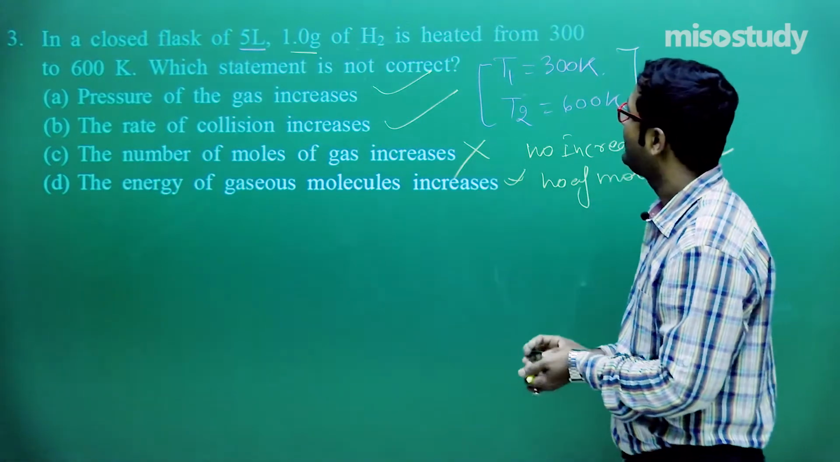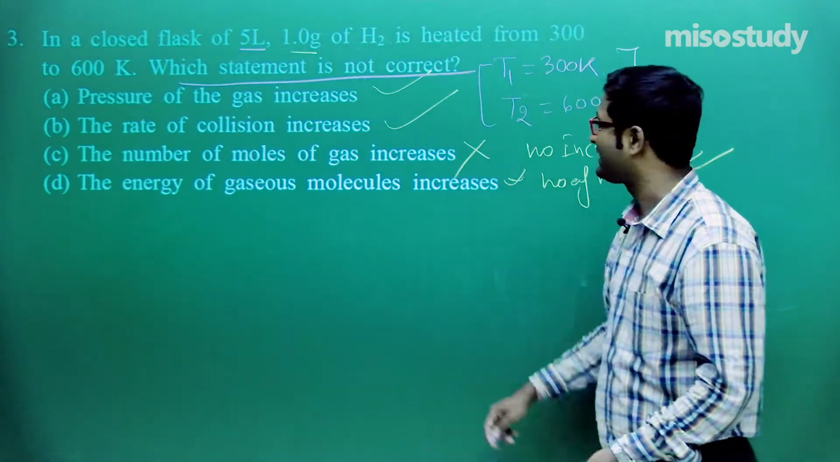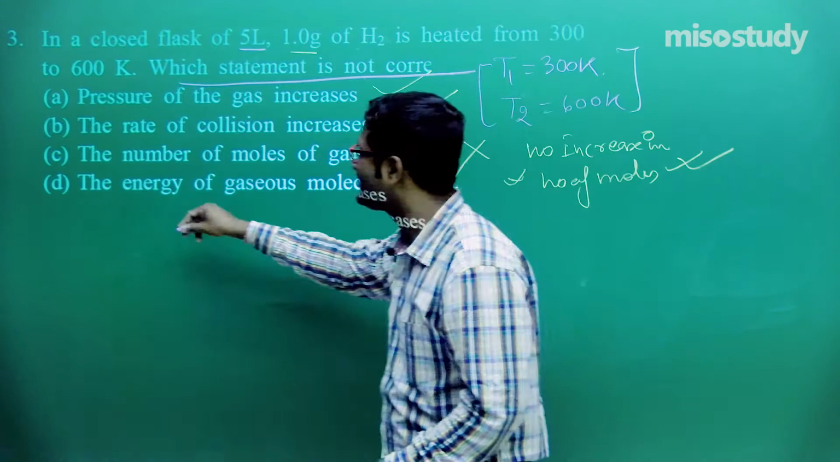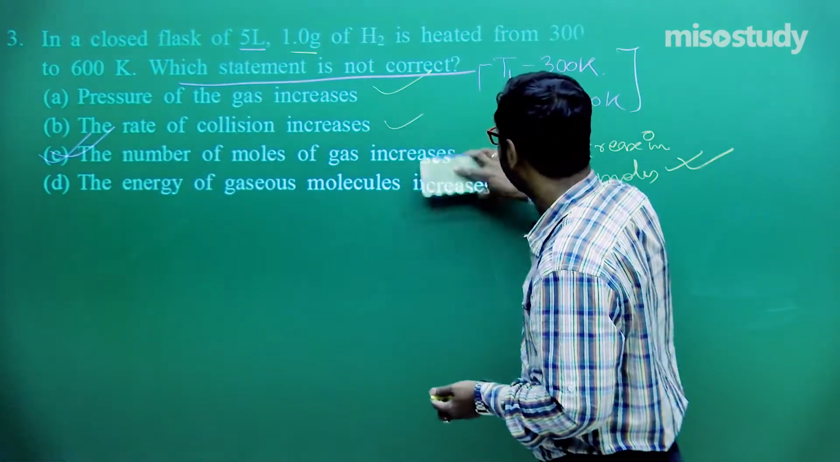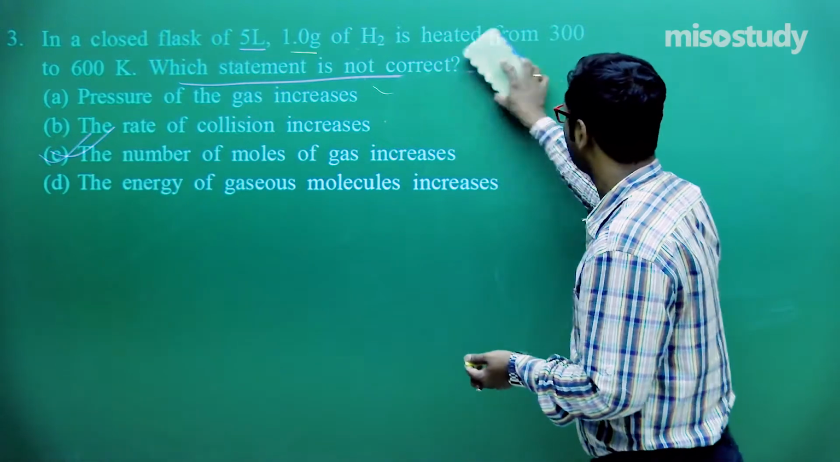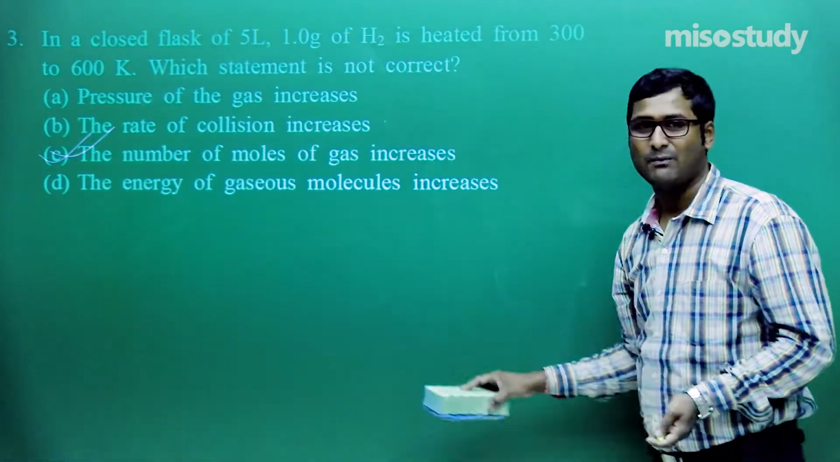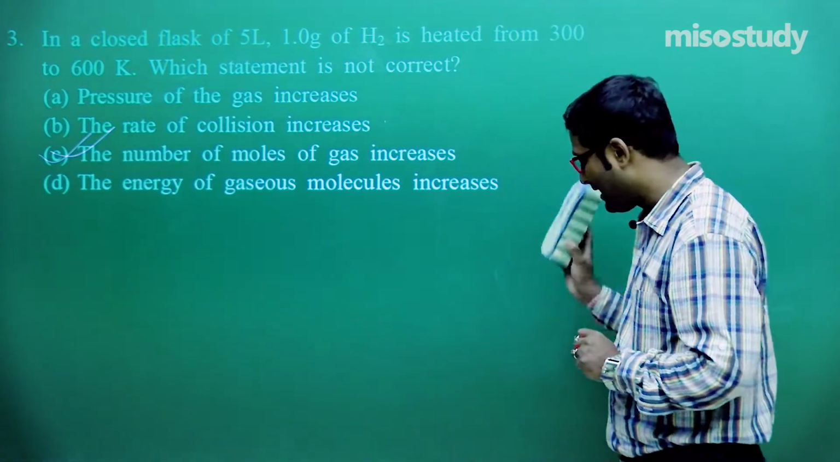Clear, friend? Now what is the question? Which statement is not correct? So this statement is not correct, so the option is C. C is the correct option. Now rub all this, so now you can easily say, sir, C is the option. Am I right or wrong? Sir, this is correct. You are absolutely right.